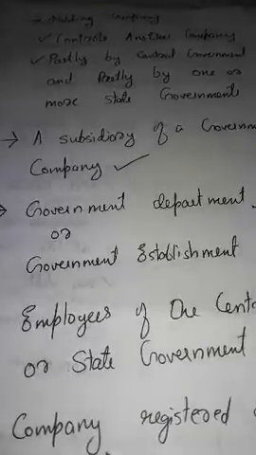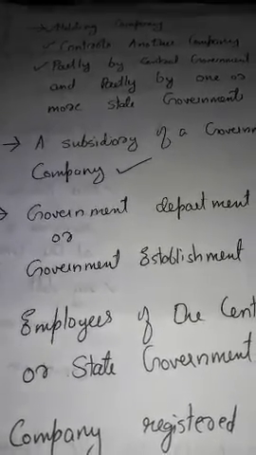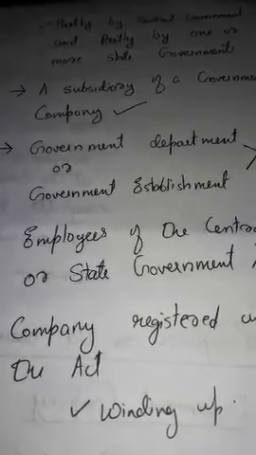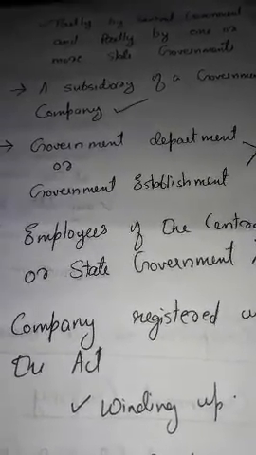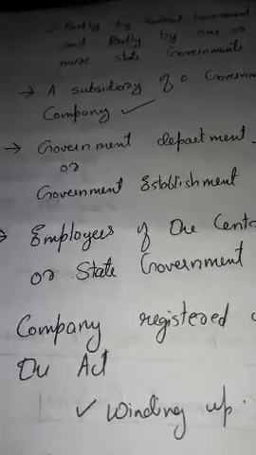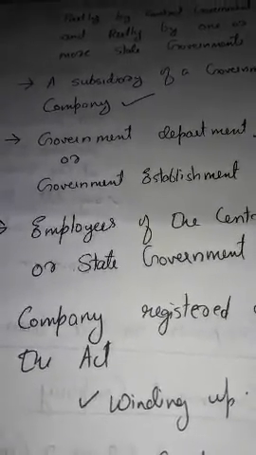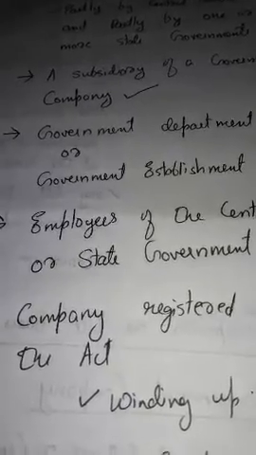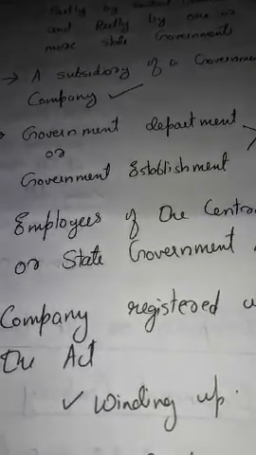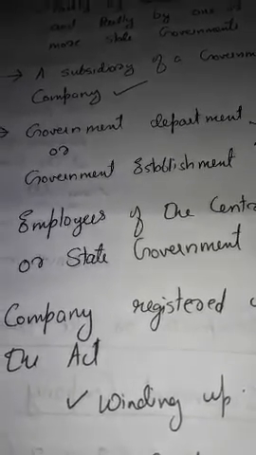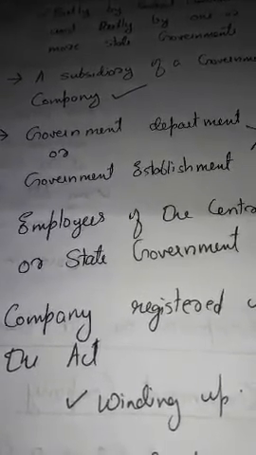Or, for a government company, the shares can be held partly by the central government and partly by one or more state governments. The 51% or more of the paid up share capital can be held by the central government and a state government, or by different state governments.